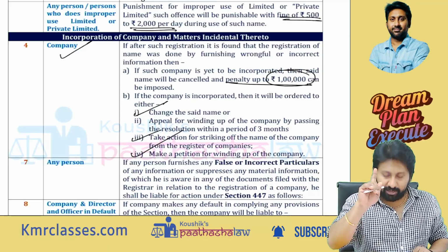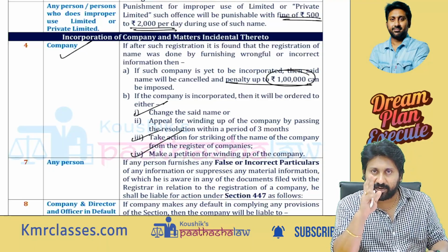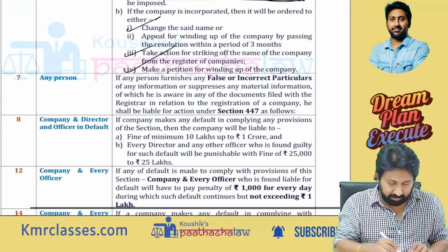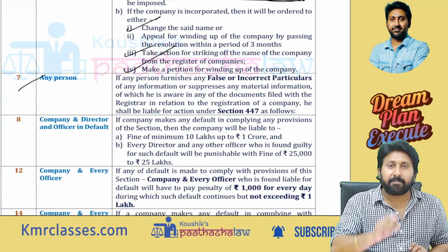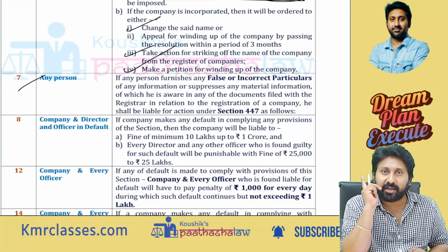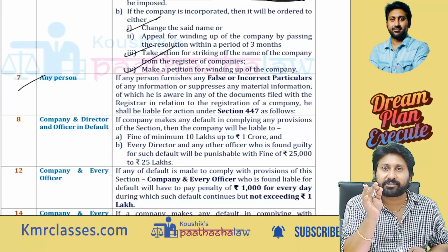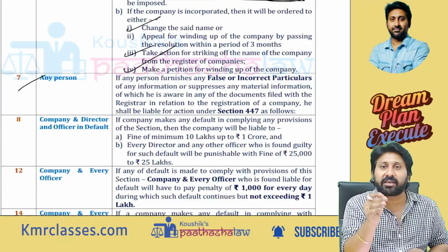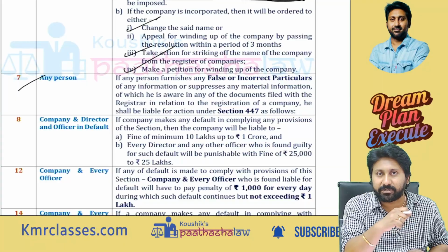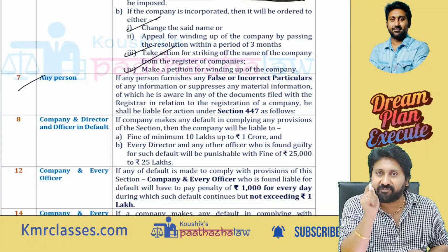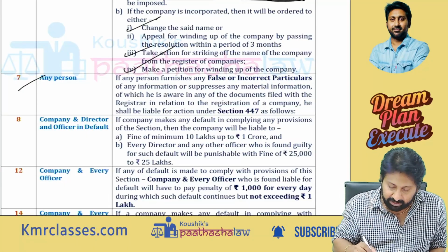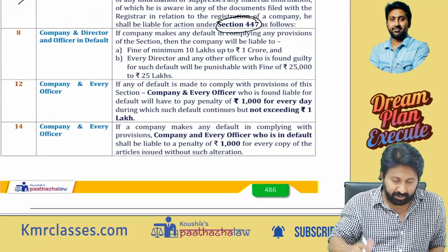Understood the 3 actions? So what are the 3? Number 1, they ask you to change the name. Number 2, strike off the name. Number 3, directly winding up. Next one. Section 7: if any person furnishes any false information at the time of incorporation, you have to furnish that you are not criminally offended, not convicted of any crime in promotion, management or incorporation of company. At that time, if you give any false information, false Aadhaar cards, false identity proofs, etc., then you will be liable for section 447. Next one.